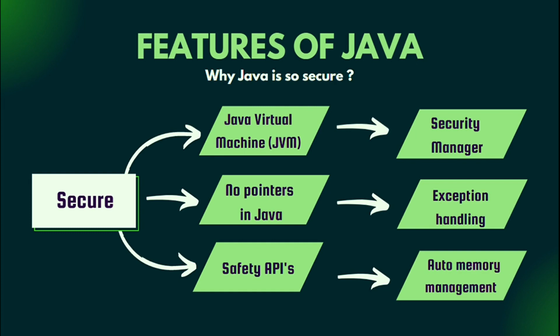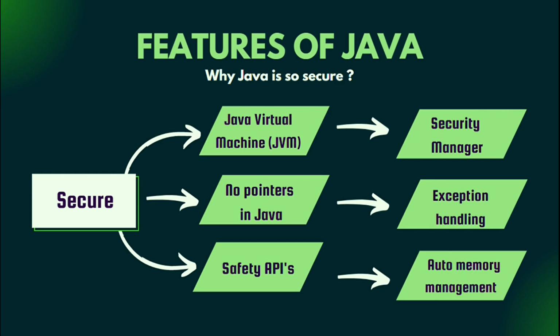The third reason is safe APIs. Multiple APIs that lead to security are provided by Java class libraries. Security Manager. JVM presents the security management layer. It ensures that the platform's features and APIs cannot be accessed by untrusted code. Exception handling. Java's exception handling mechanism increases security. During runtime, the feature alerts the programmer to the error. Until the programmer fixes the problem, the code would not run.